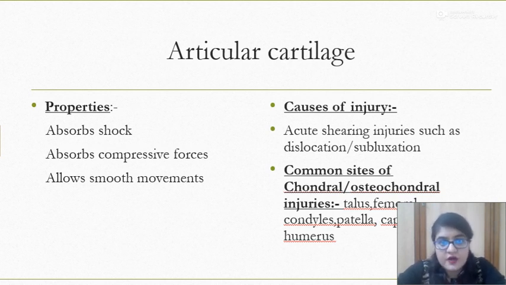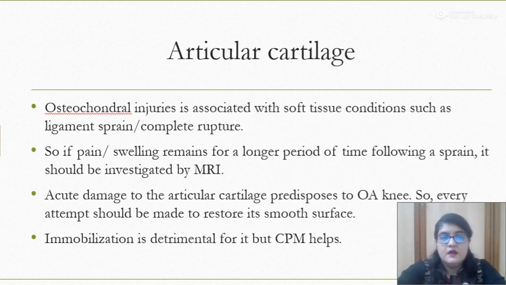Common sites of chondral or osteochondral injuries are the talus, femoral condyles, patella, and capitulum of the humerus. Osteochondral injuries are associated with soft tissue conditions such as ligament sprain or complete rupture. So if the pain or swelling remains for a longer period of time following a sprain, then we should ask the patient to get an MRI done, because there are chances of articular cartilage injury.